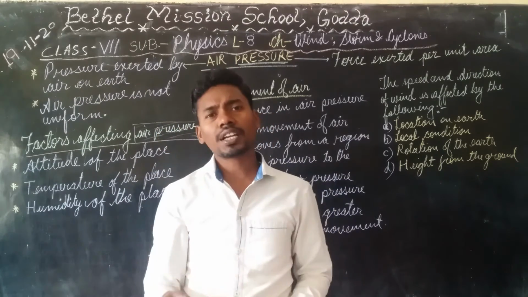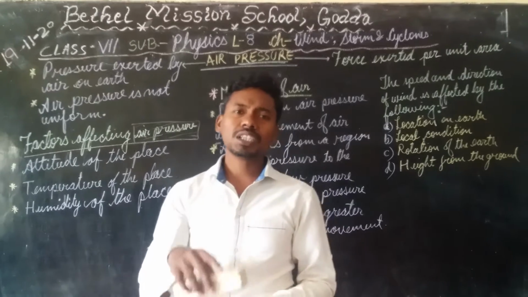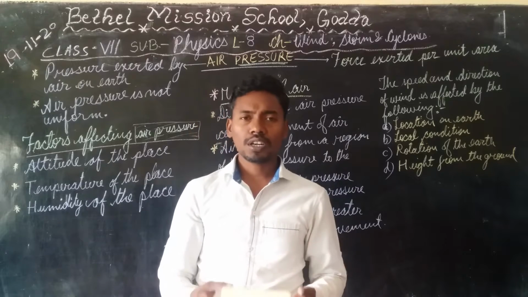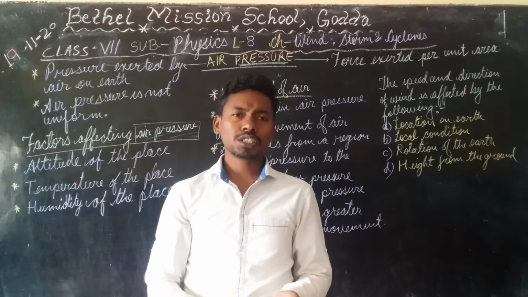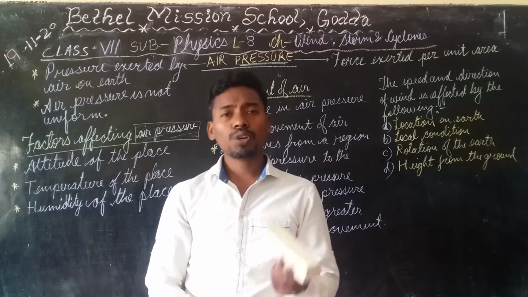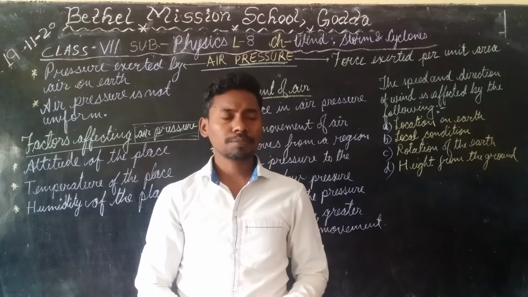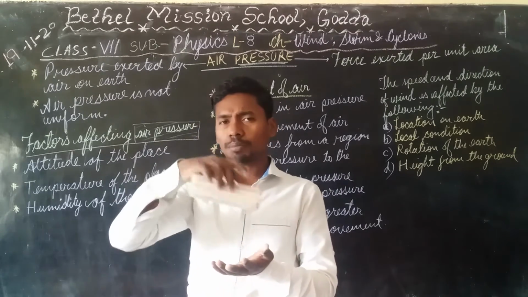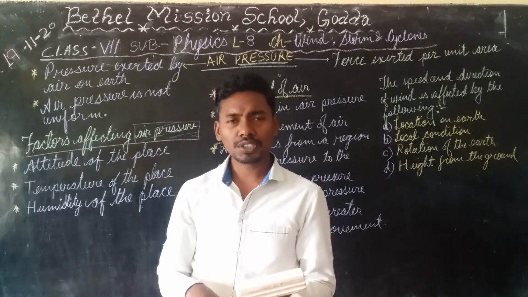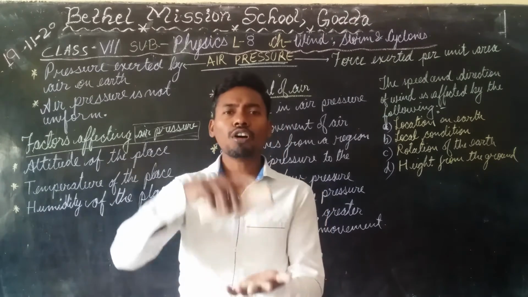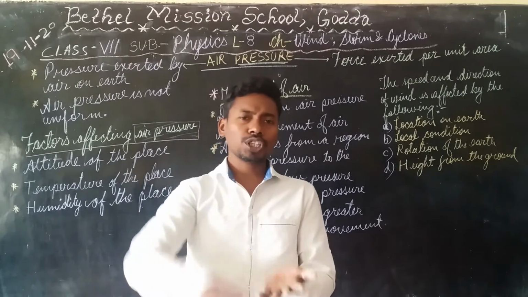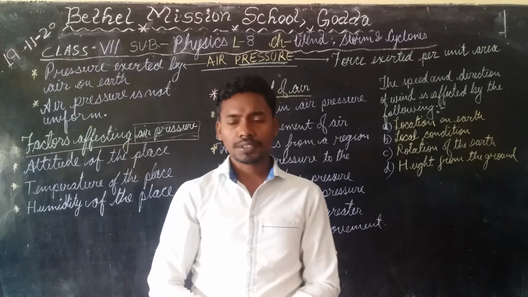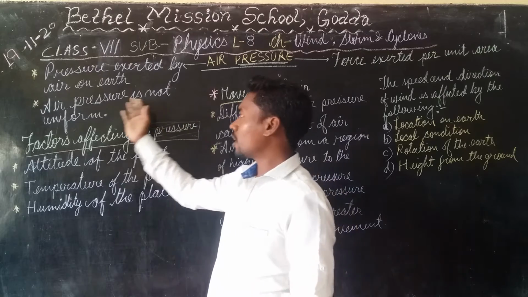Similarly, these air particles are also pulled towards the earth because of the gravitational force of earth. Okay, earth pulls all particles. Similarly, air particles are also pulled towards the earth because of gravity. So because of this pulling, any substance which is in contact with it, it applies a certain amount of pressure, so that it can go downwards. Okay, that is the thing. So this is about air pressure.